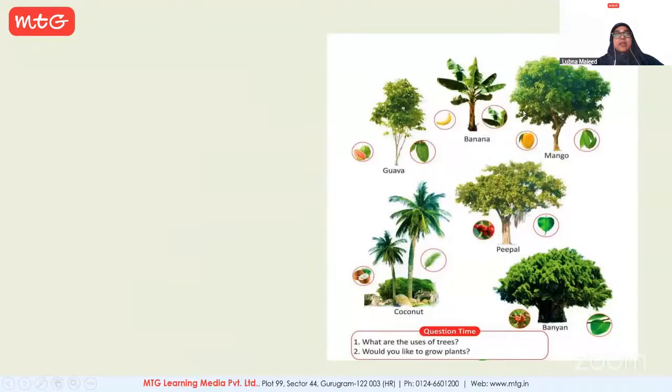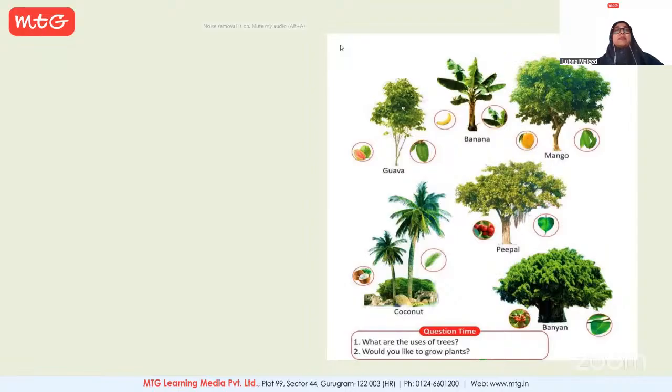Okay. So before we dive deep into it, who can tell me what are the uses of trees? Yes, Rosa. I want others also to participate. Trees purify the air.